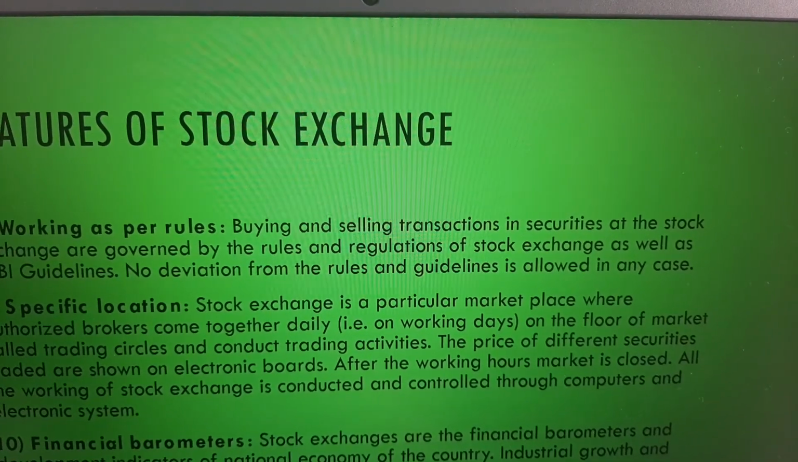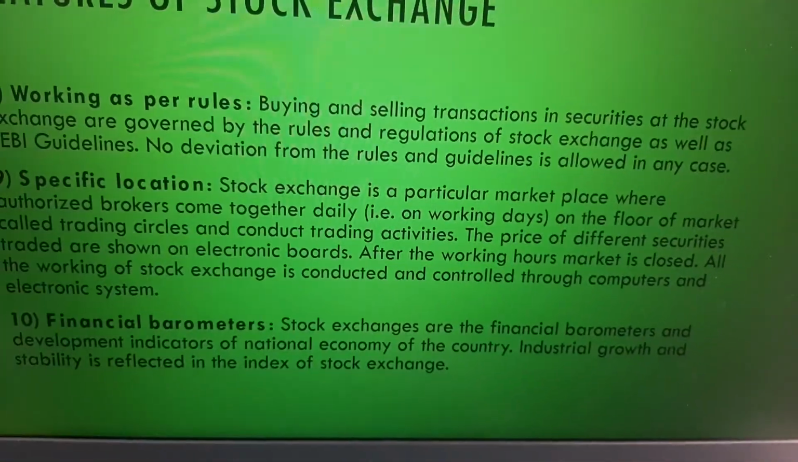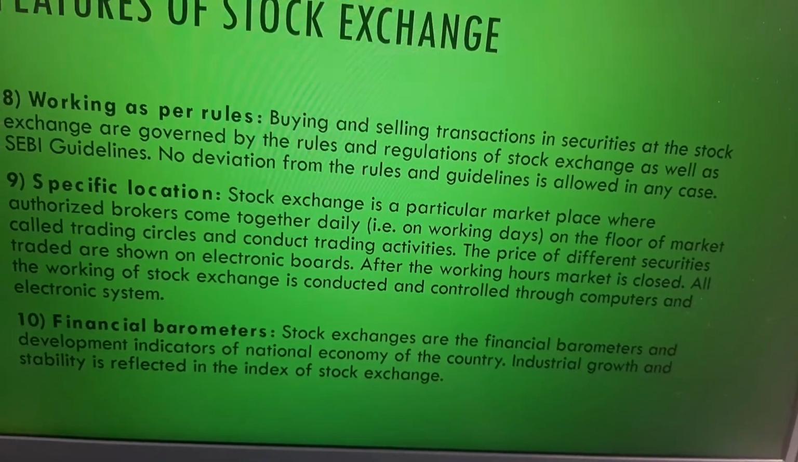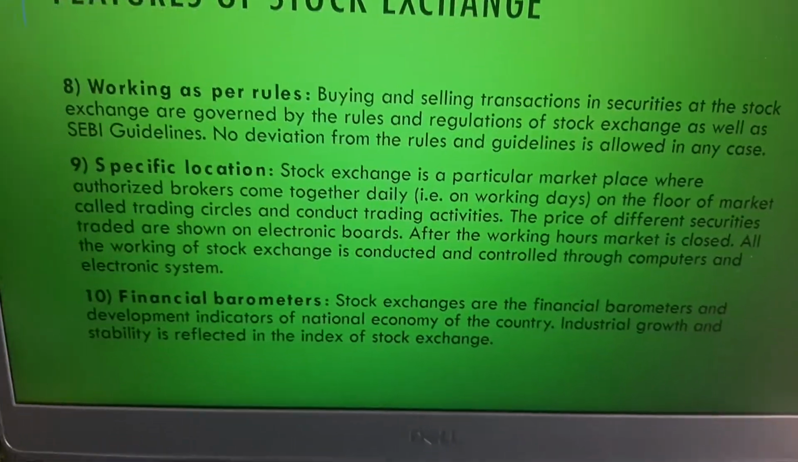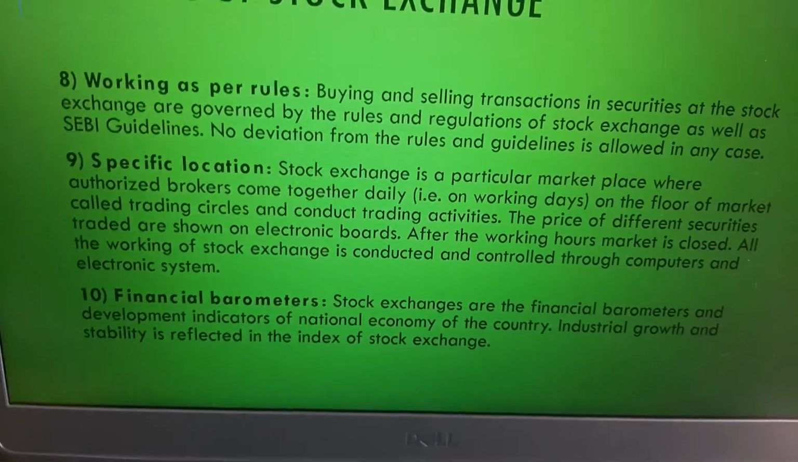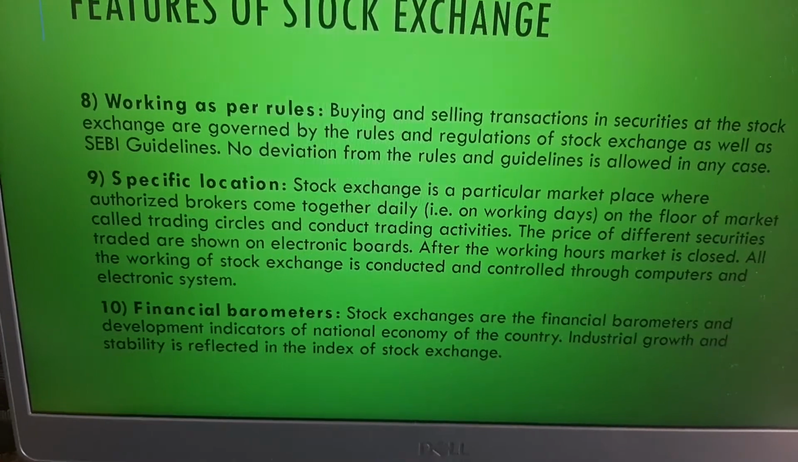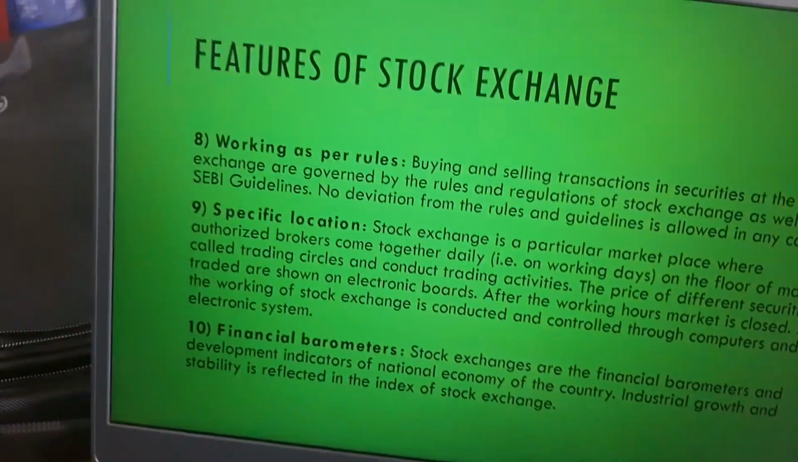All the working of the stock exchange is controlled through computers and electronic systems. You cannot physically go and visit the stock exchange. Then again, it is a financial barometer. The economic growth of a country can be determined by the performance of the stock exchange, so it is referred to as a barometer or an indicator of industrial growth and stability, right?